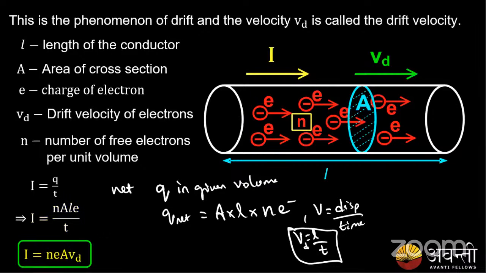So from here I can derive an expression for electric current: I equals n e A Vd, where the total current flowing through a given volume of conductor is given by I equals n e A Vd, and Vd is the drift velocity. Hope all of you have got this.